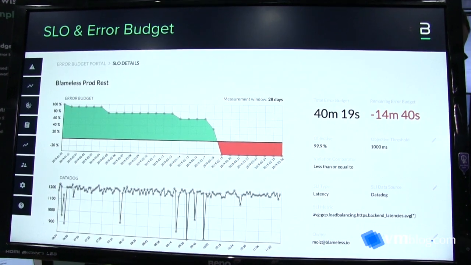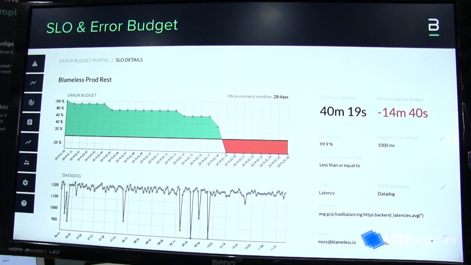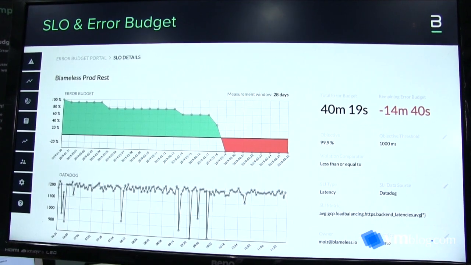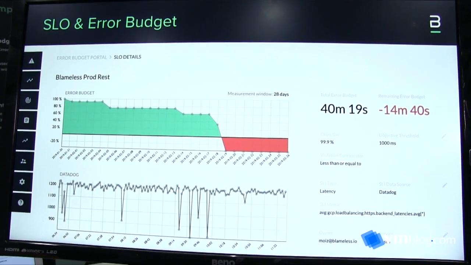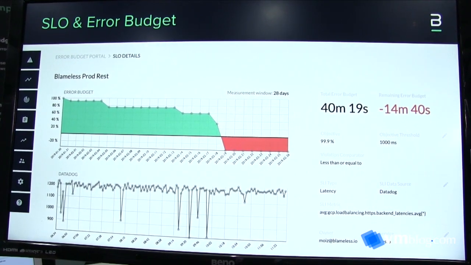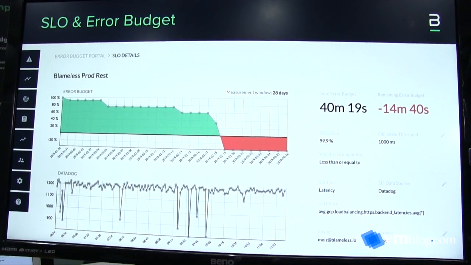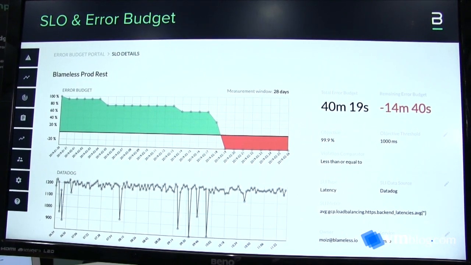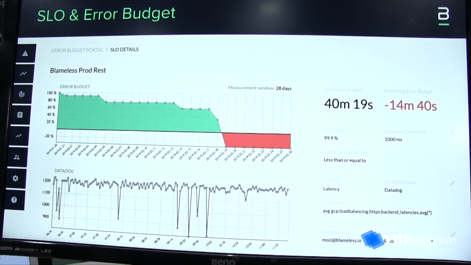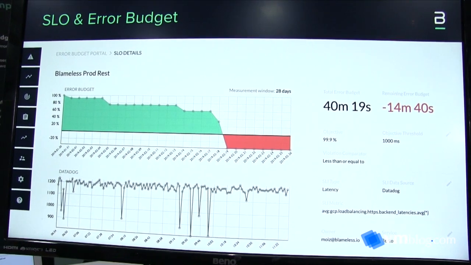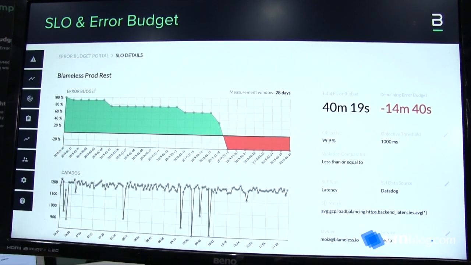The third part of our platform is relatively new but extremely important. What we've done is taken the concept of SLOs and error budgets and really productized this. What that means is that we'll sit on top of your existing monitoring stack, whether it's Datadog or New Relic or AppDynamics or Prometheus, whatever folks are using today. And there's a guided walkthrough that takes a developer through the journey of defining and selecting their SLIs and setting SLOs. Through that, we calculate an error budget for them, and then we monitor the error budget.